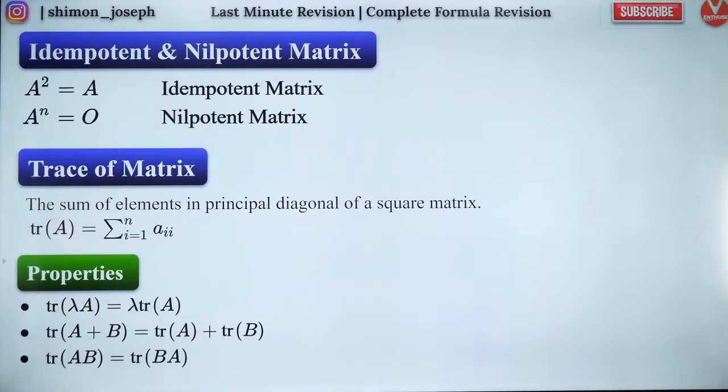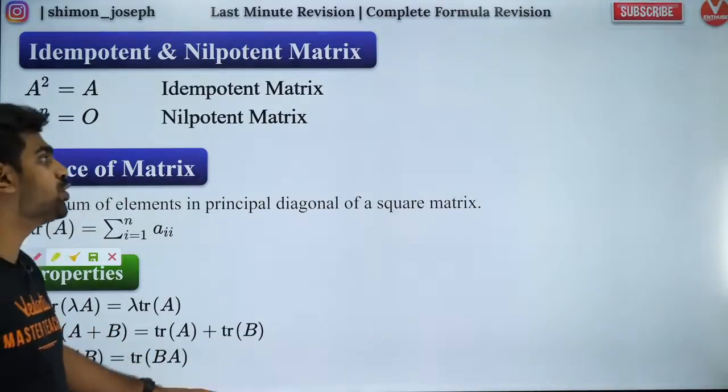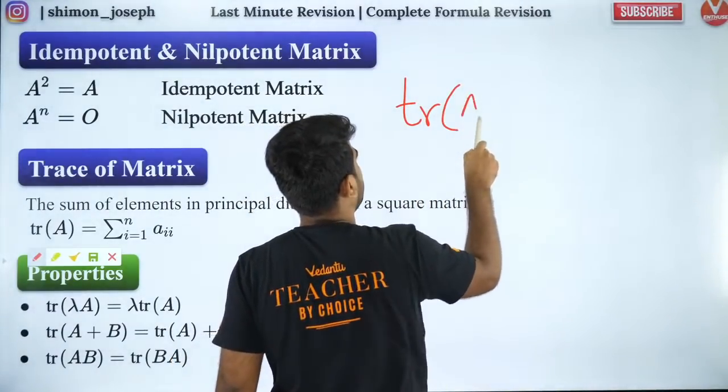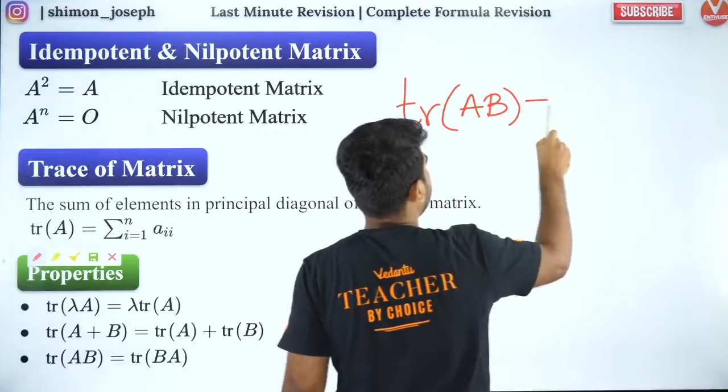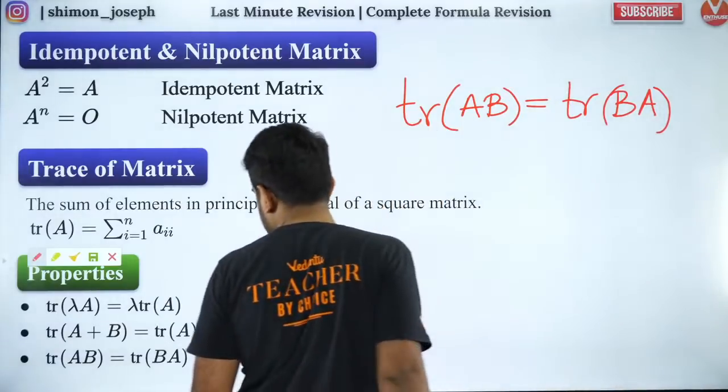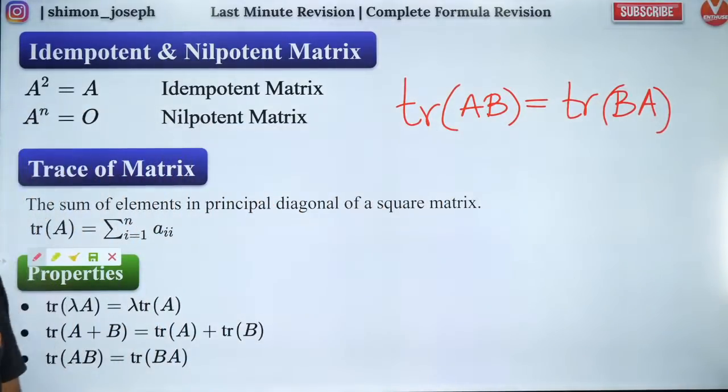Now, properties of trace. Whenever you have trace of lambda A, with some scalar times A, you can just bring the scalar outside. Whenever you have trace of A plus B, you can write it as trace of A plus trace of B. When I have trace of AB, that is equal to trace of BA. So trace also follows the commutative property. Trace of AB is equal to trace of BA. I hope you guys are able to follow that. Shall I move forward? Great.